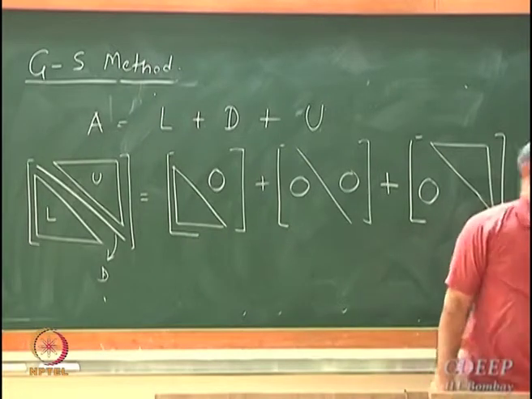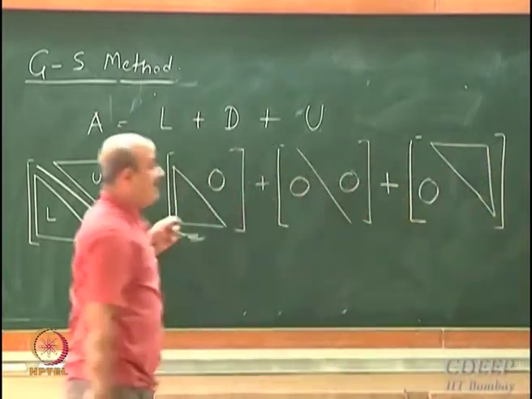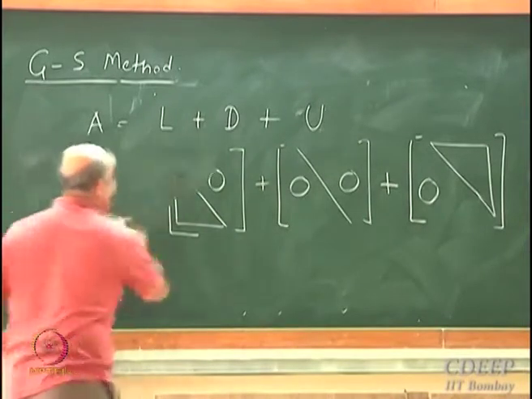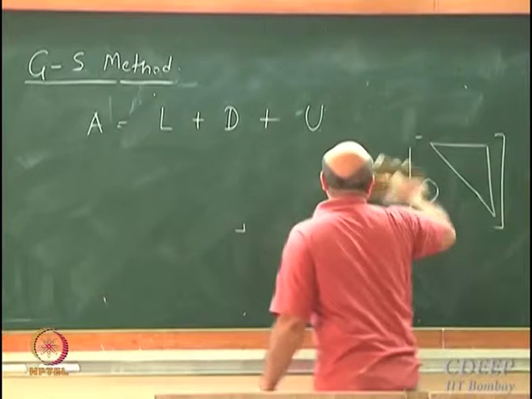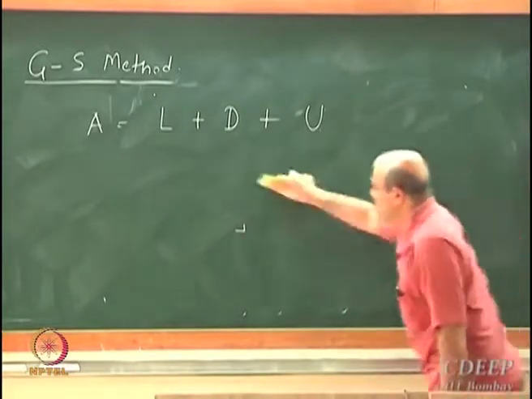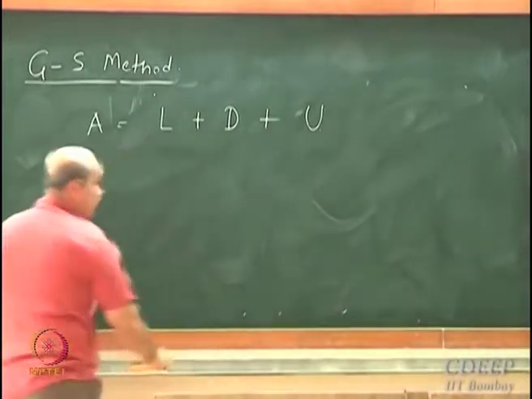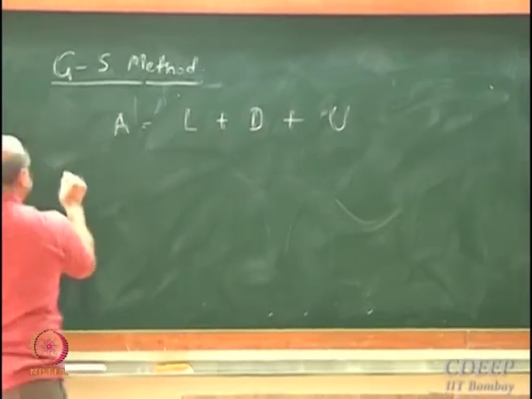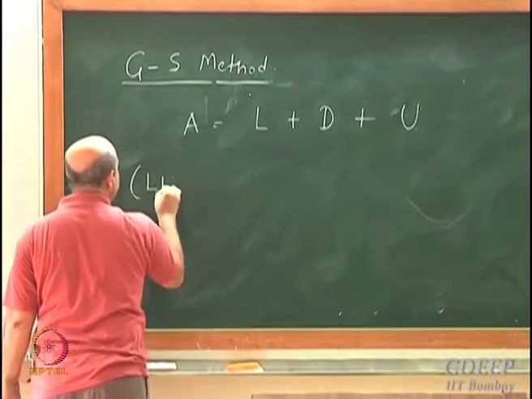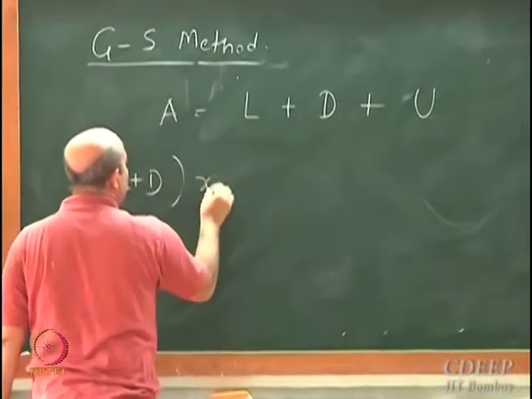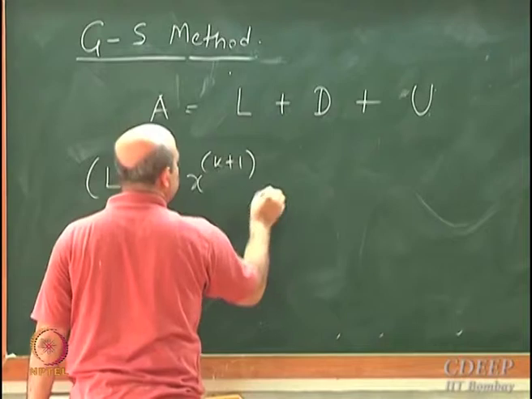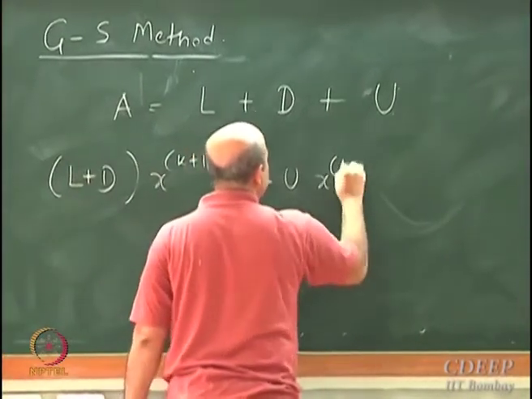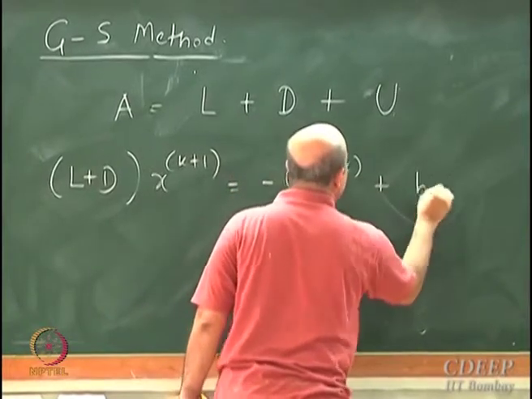So this particular way of writing this matrix A allows me to express this method, Gauss-Seidel method, in a vector matrix notation. So this equation which I have written in matrix form, I am going to rewrite this as L plus D into x k plus 1 is equal to minus U x k plus B.